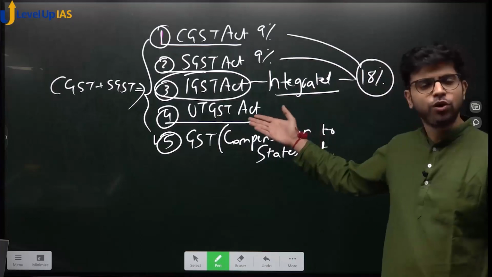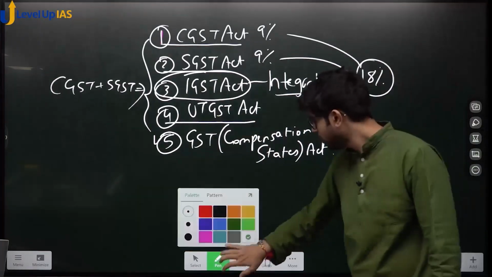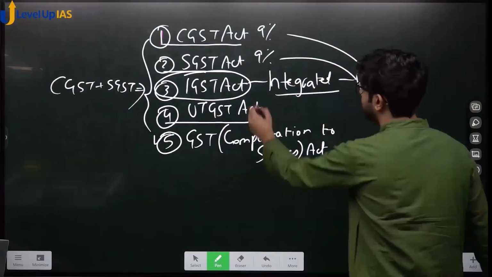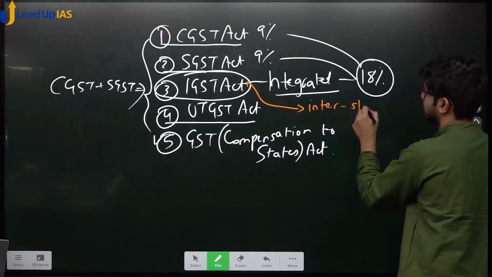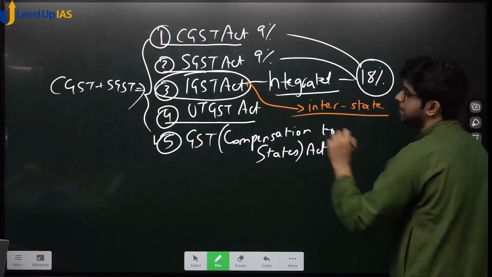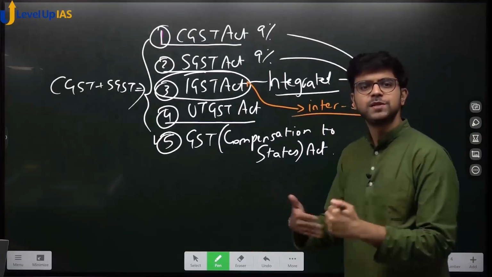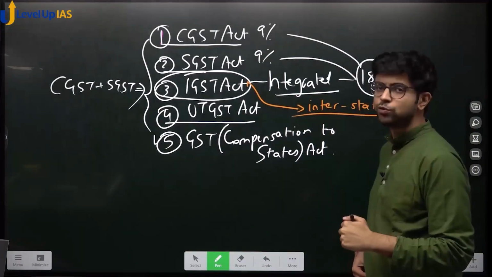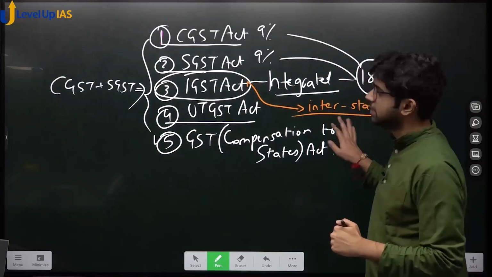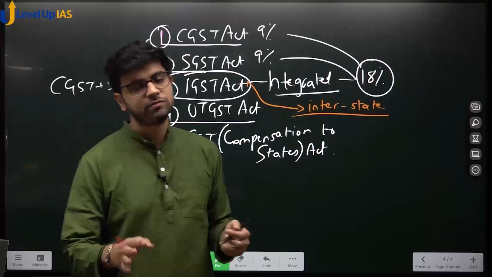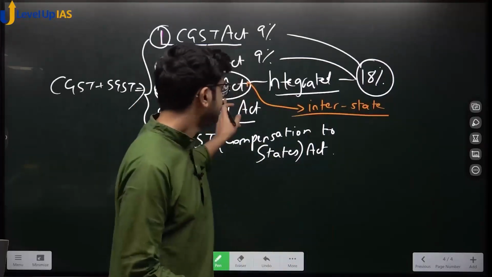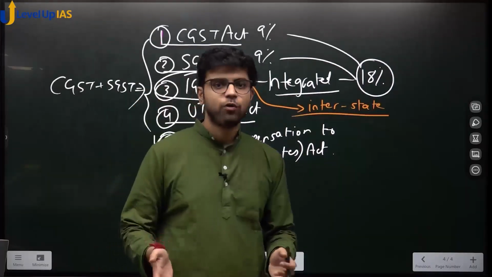You only have to remember that IGST is used for interstate supply of goods and services, which means two or more states. When a sale is done from MP to UP, who will collect?